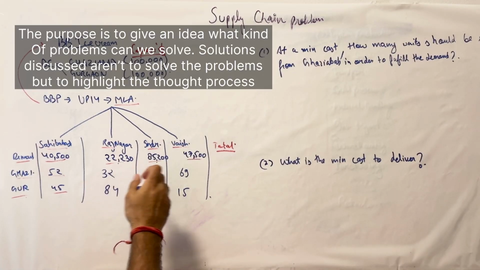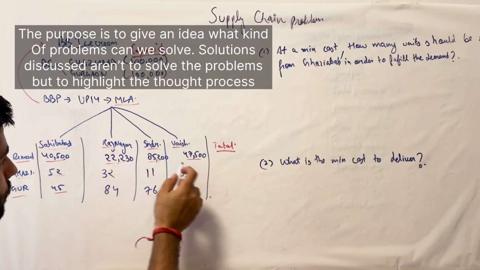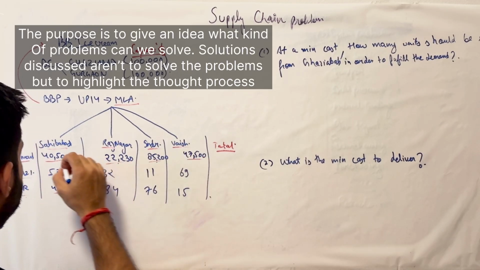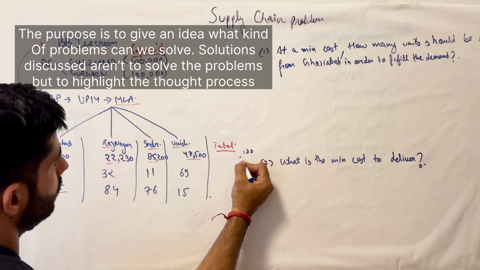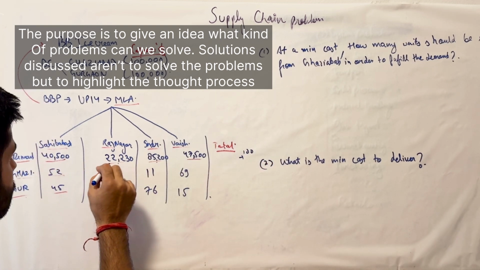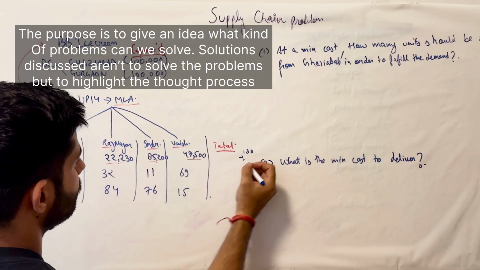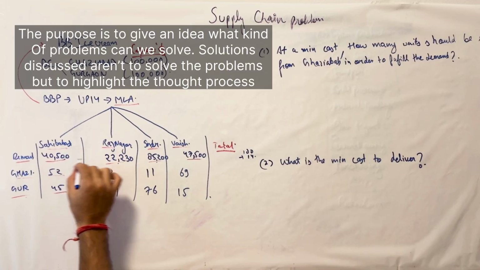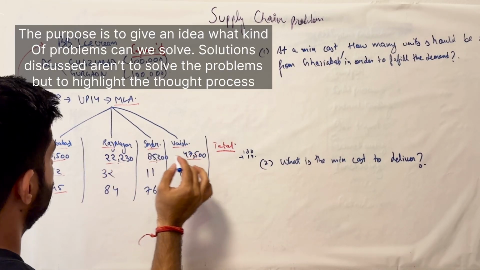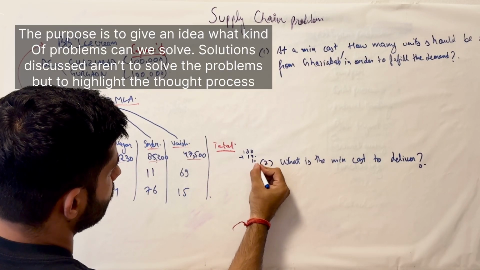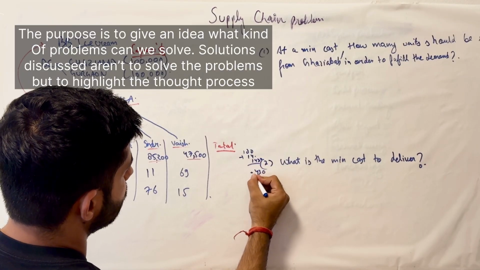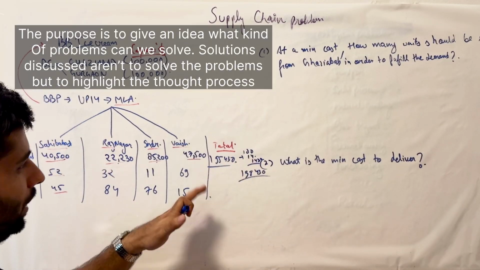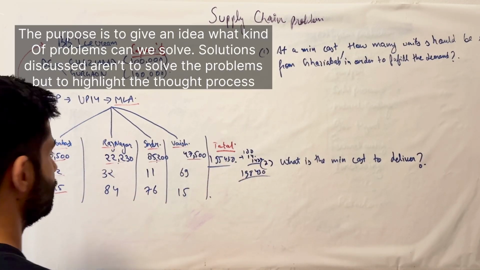If I were to sum this up very quickly, it's 40, 50, 60, 80, 140, 180, so it's 180 plus 14,000, and then 14, 30, so total 195,430. This is the total demand. Could be a little here and there, but this is where we are in terms of concept.